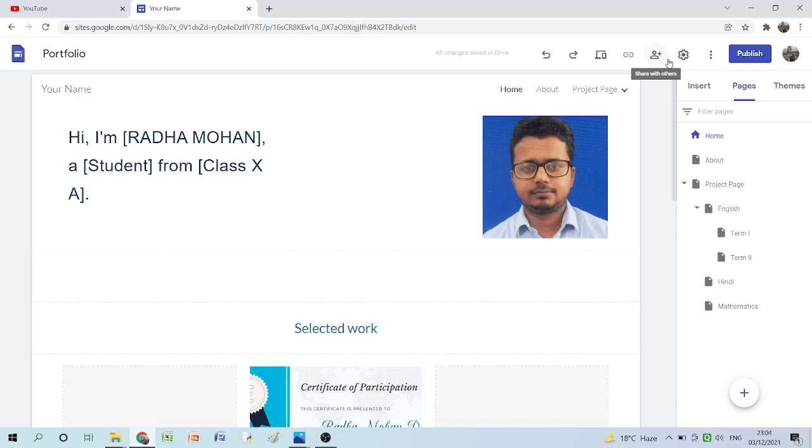And you all can keep it for a long time. It's not only for class 9, 10, 11 and 12 that you will have it. You will go for higher studies to different colleges and different reputed universities. Just do not delete it. Just keep working on it. Make changes whenever you get something. Keep on updating it. If anyone is asking for your details, your portfolio, just give the link to the concerned teacher or concerned person. It's not only as an editor, you can give it after publishing.